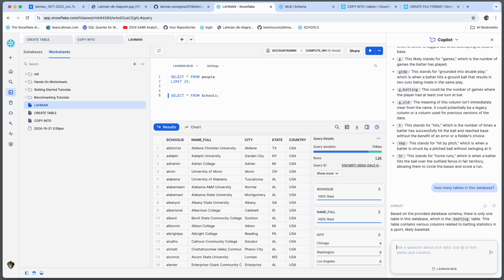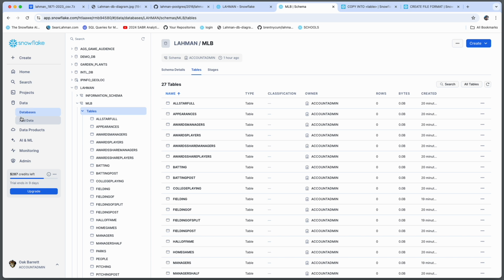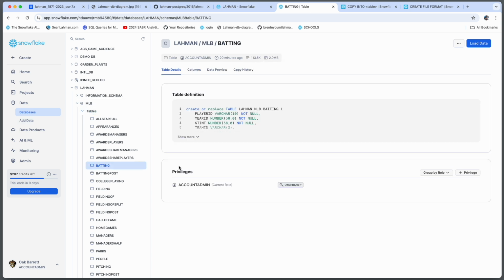Ask it another question. How many tables are in this database? And the only table it's aware of is batting. There are 26 other tables. Again, we're 5 minutes into this. We're running on a very small warehouse. This is a demo environment. It's costing 1 credit a day. So I don't expect all the indexing to be done in the first 5 minutes.